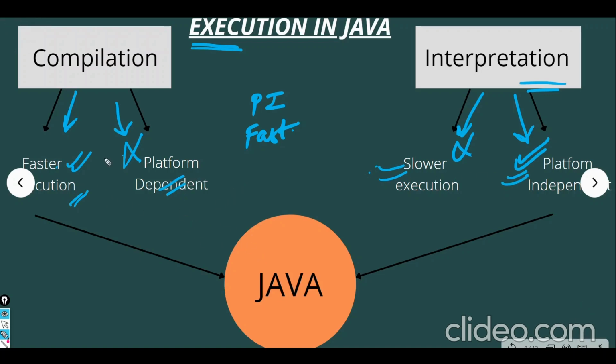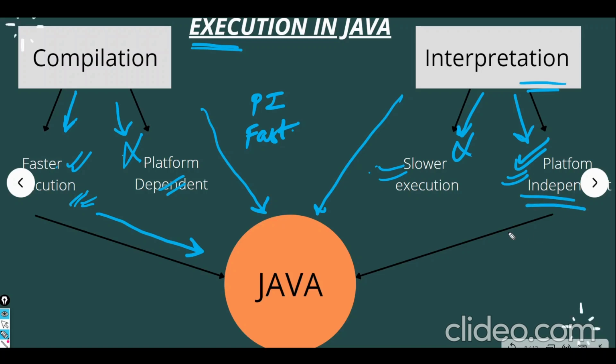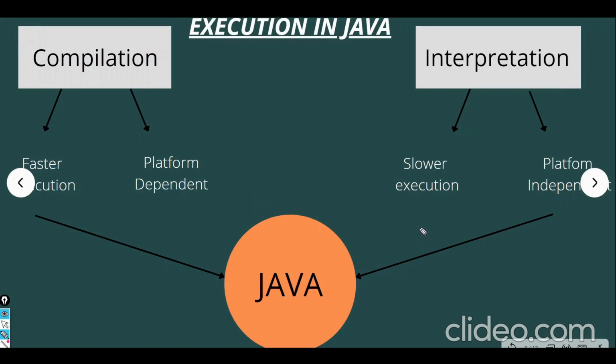Java uses both of them, the compiler as well as the interpreter. It takes the ability of the compiler for faster execution and the ability of the interpreter for platform independence. So this is how Java is platform independent and faster as well, right? The faster feature is given by the compiler and the platform independence is given by the interpreter. Clear to everyone? Let's move further.